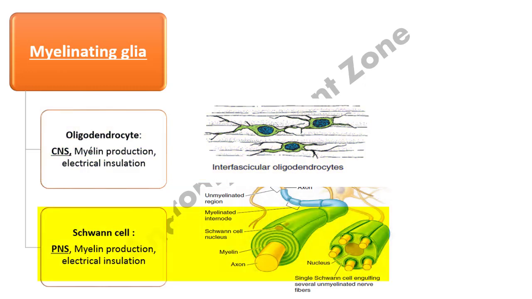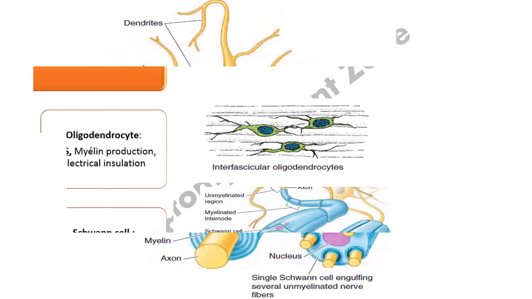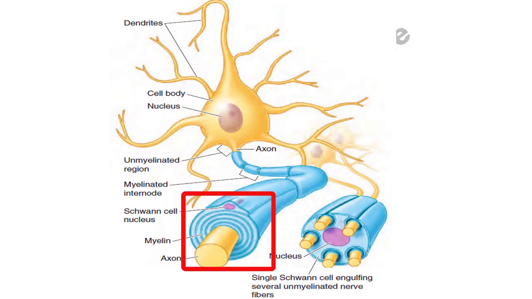Schwann cells. In the peripheral nervous system, it's also important to know that there are myelinated and unmyelinated nerve fibers. Myelinated fibers have a sheath composed of a continuous series of Schwann cells that surround the axon, forming the myelin segments.